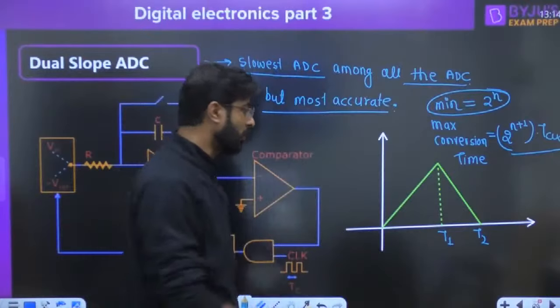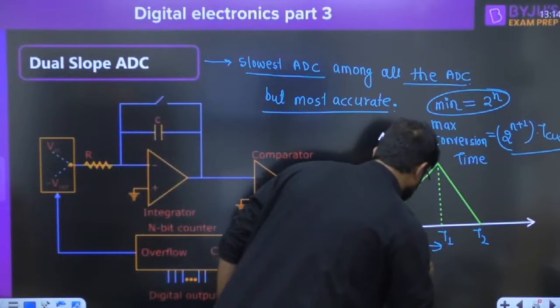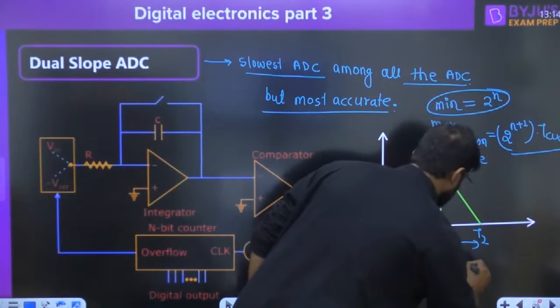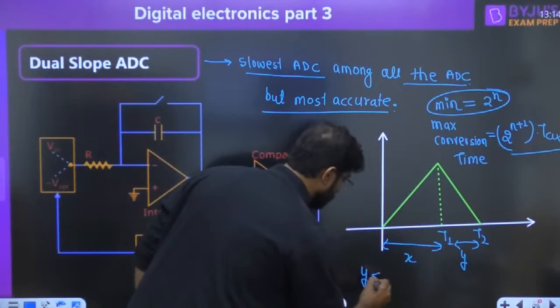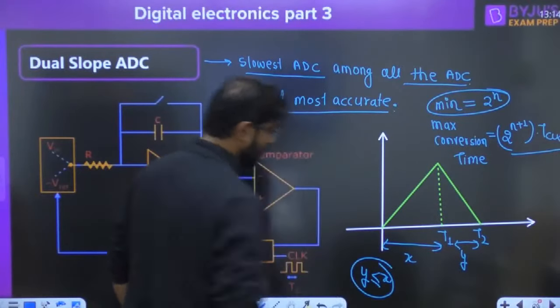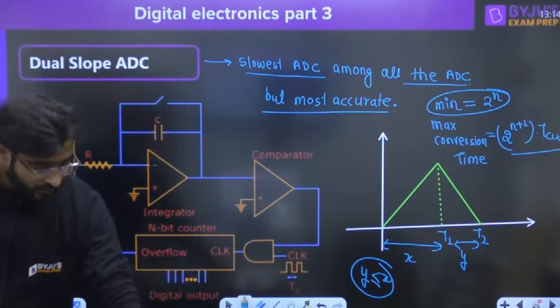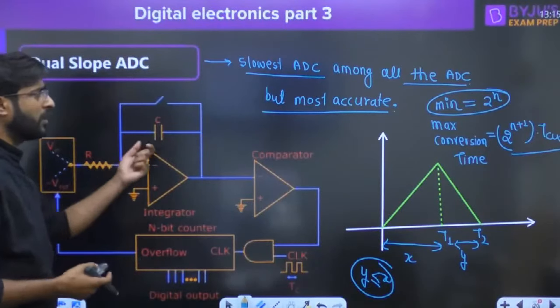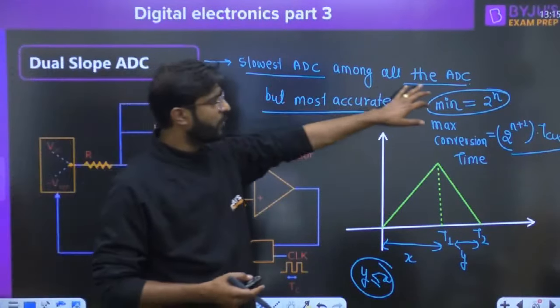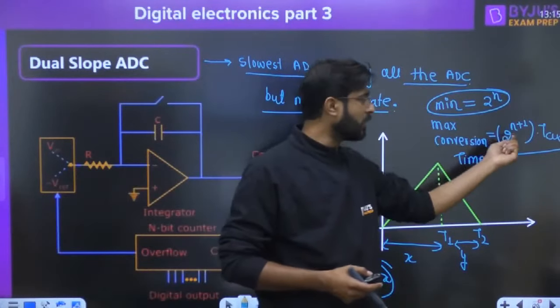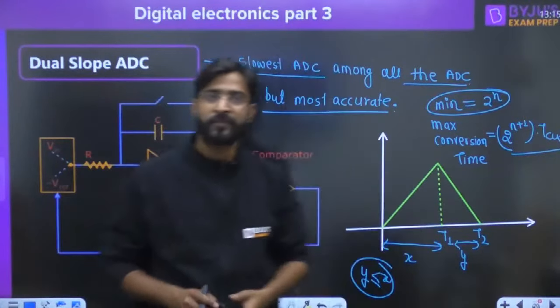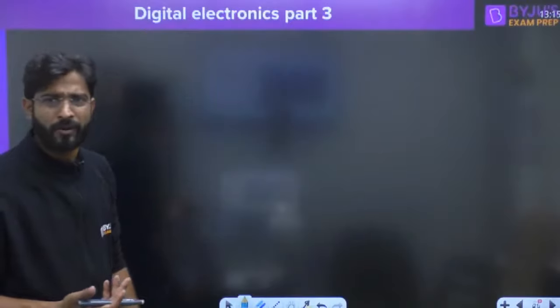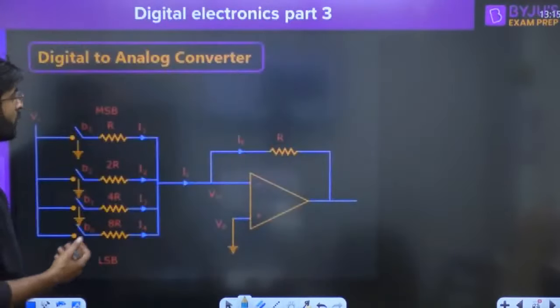And always you have to remember, suppose this value we can say x and this value we can say y. So always we have to remember that y is less than or equal to x. So in the dual slope ADC, one theoretical question: the slowest ADC among all the ADCs, the maximum conversion time is 2 raised to power n plus 1 into t clock. That's what is important, right? There will be some derivation also, but it is not required in this particular batch, because we are revising in a very quick manner.